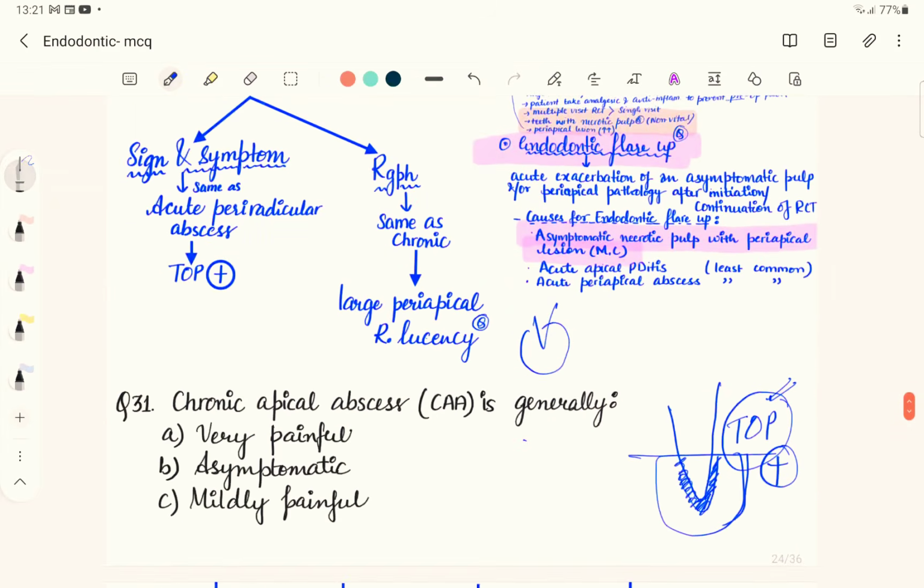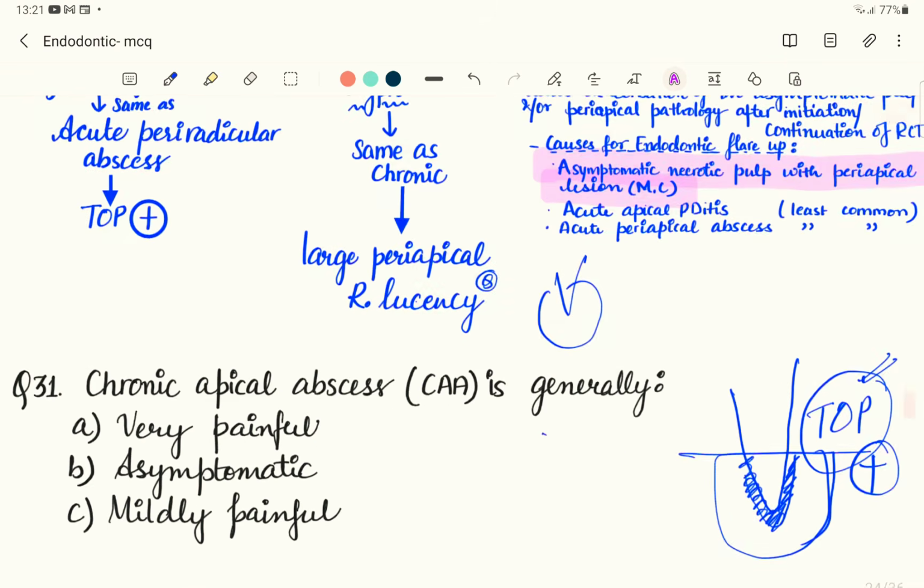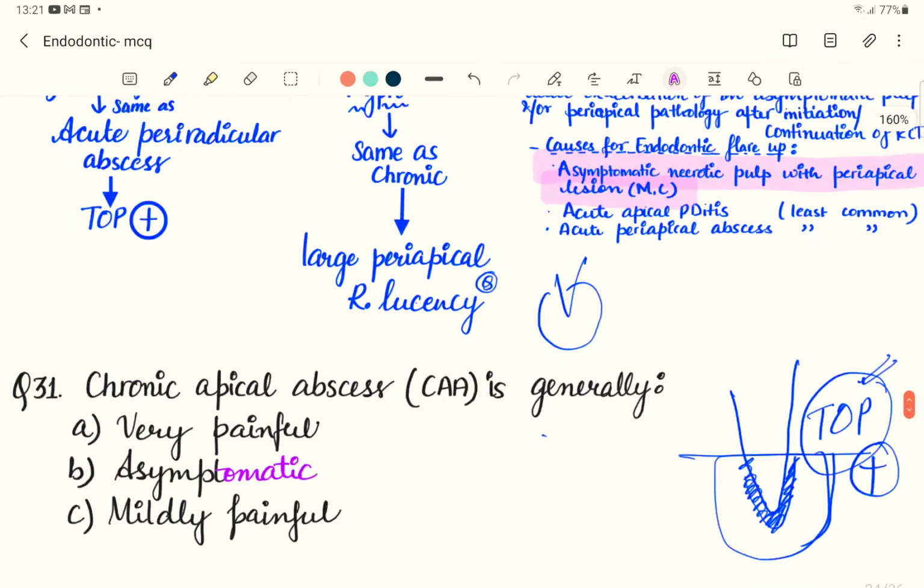So we have already covered this particular question. Now let us revisit the question. The chronic apical abscess is generally asymptomatic, though in chronic apical abscess we will find a draining sinus tract. It's not a painful condition, since the pressure is relieved via the sinus tract.